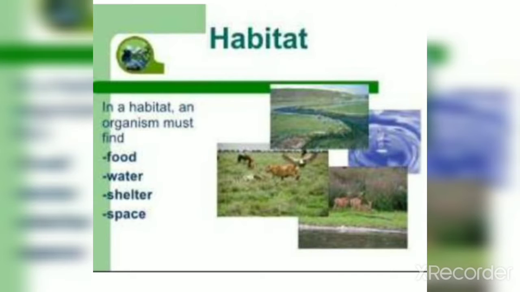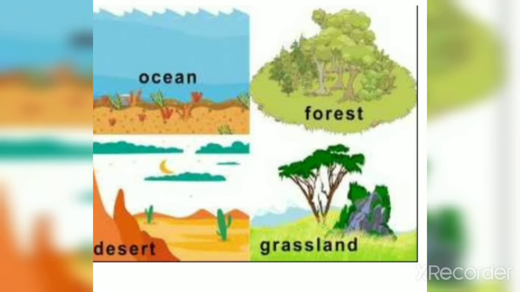Like we can see here that fishes live in oceans. Similarly, many organisms like elephant, tiger, birds, all these organisms live in forest. So forest is their habitat. Similarly, in desert, like camel live in desert. So desert is a place or it is a habitat for camel.